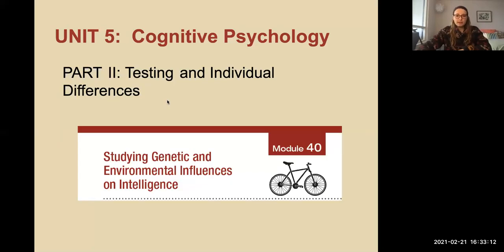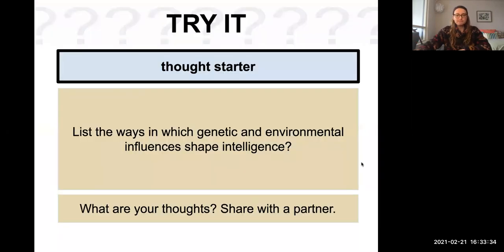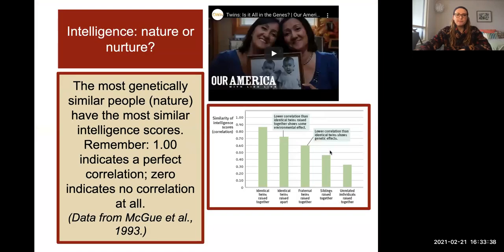So without further ado, let's go ahead and get to our module for today. This is module number 40, and we are talking about studying genetic and environmental influences on intelligence. We just have this module and then one more to go to cover our intelligence portion of this unit. It's honestly pretty short and sweet today. We're talking about heritability and then basically genetic versus environmental influences on intelligence. We're actually going to look at this question in class, so I'm going to skip that for now.